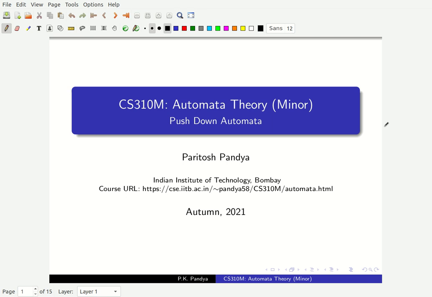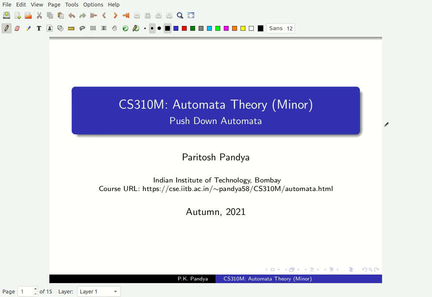Good morning. We've been studying context-free languages, and now we will study a new kind of automata called push-down automata. So far we studied finite state automata, and we showed that they exactly recognize regular languages. We also saw that there were languages which were not regular. For example, there were context-free languages generated by context-free grammars, and there were languages which were not even context-free.